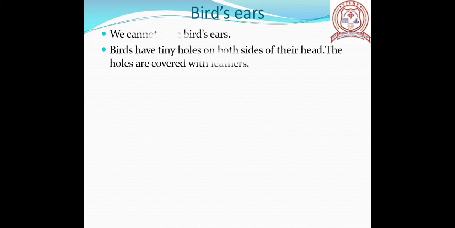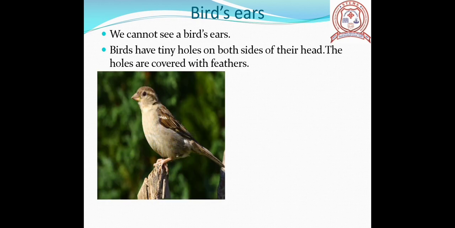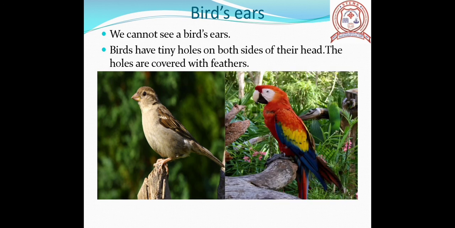Children, you know very well that ears help us to hear. In some animals, you can see the ears. In some animals, you cannot. We cannot see a bird's ears. Birds have tiny holes on both sides of their head. Generally, the holes are covered with feathers. They help the bird to hear.